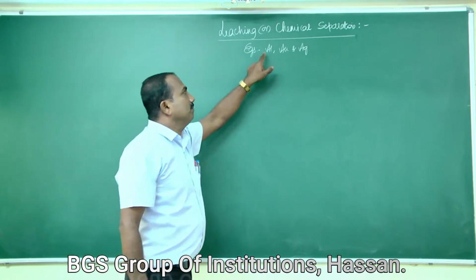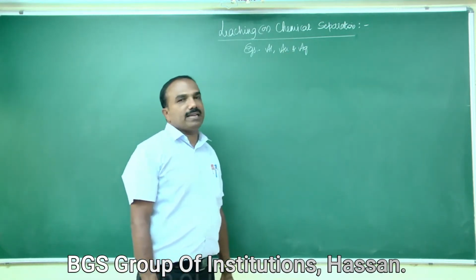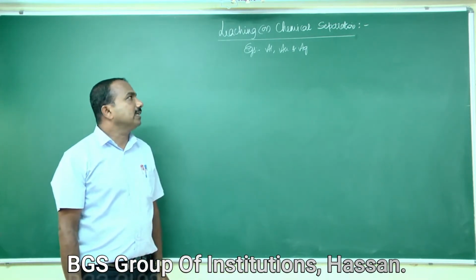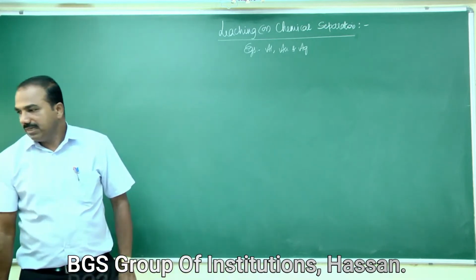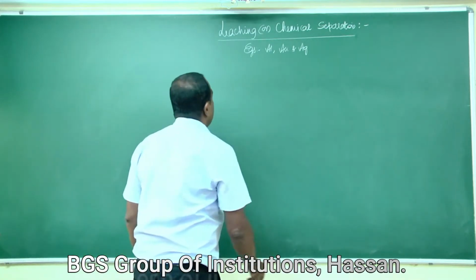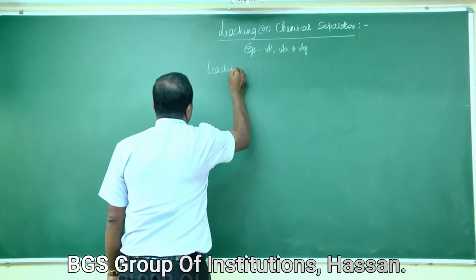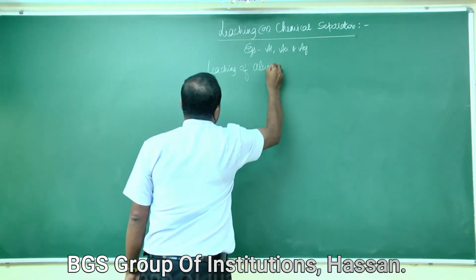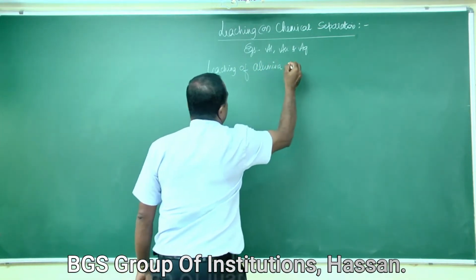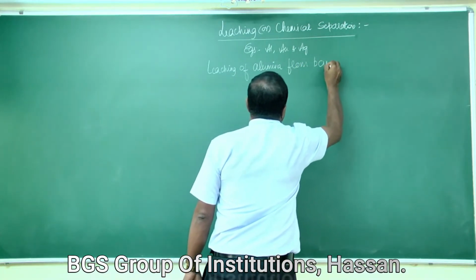That is, metals such as aluminium, gold and silver are separated by leaching. In that, we are going to take the first one, that is aluminium. So, leaching of alumina from bauxite ore.